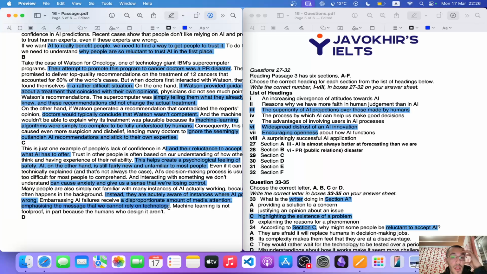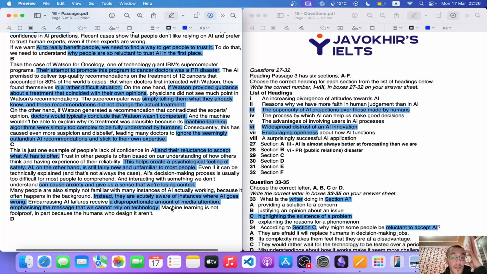So there was an error that was depicted in the media, which also gained media attention. And this was the case where people started not relying on technology. Machine learning is not foolproof, in part because the humans who designed it aren't. So now this is the reason.